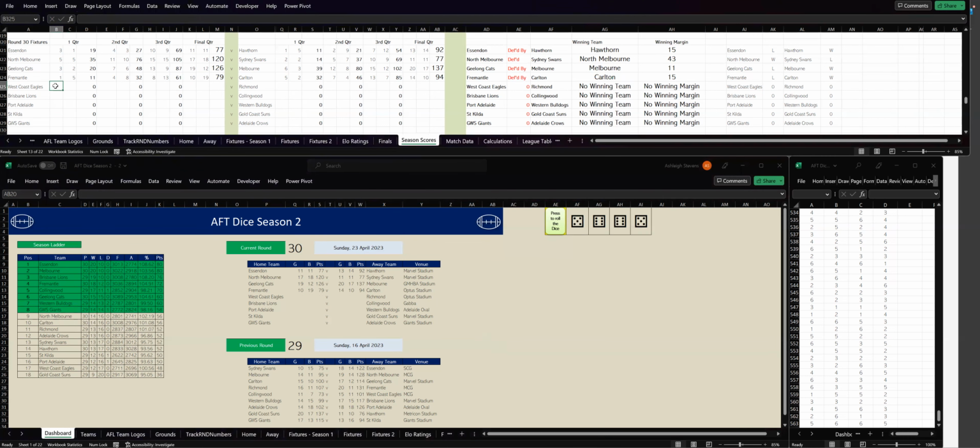It's West Coast versus Richmond. And West Coast have kicked 5 goals, 6. The Richmond 6 goals, 5. Let's go to the second quarter. And the second quarter, West Coast have kicked 3 goals, 4. So that's 8 goals, 10. To Richmond, 2 goals, 5. So that's 8 goals, 10.